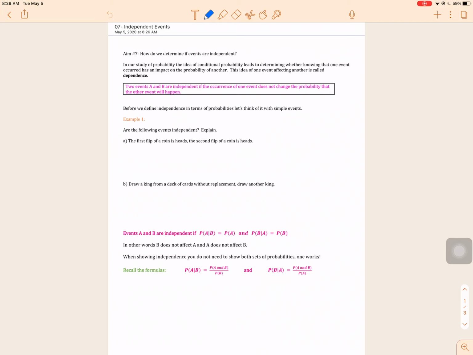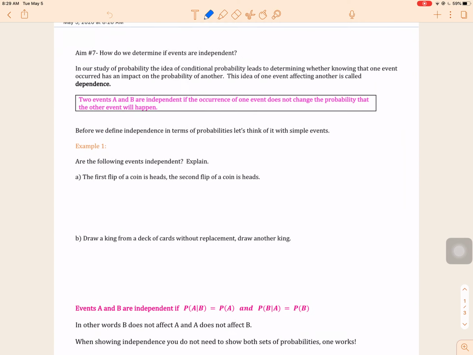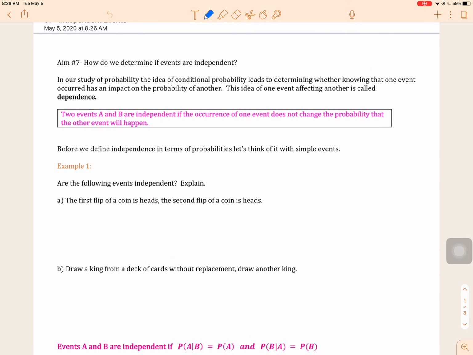Hey everyone. Today we're going to look at day 7, independent events. How do we determine if events are independent? We talked recently about conditional probability, which is really: given that something has happened, what is the probability of a different event happening? So what if one event happening does not affect another event happening?